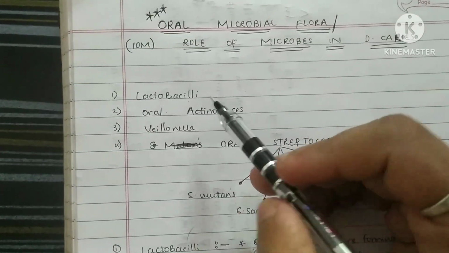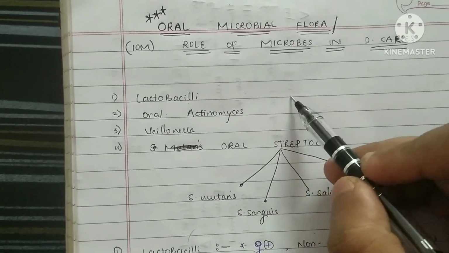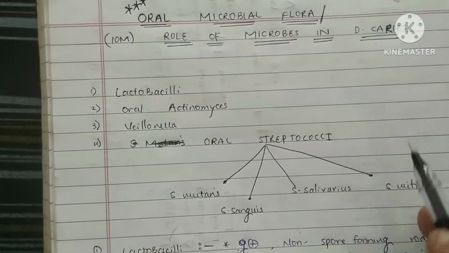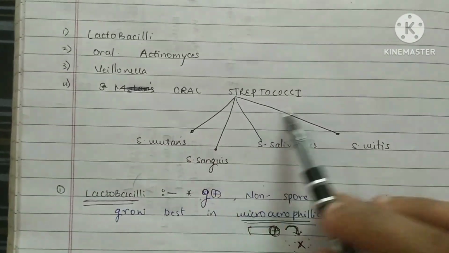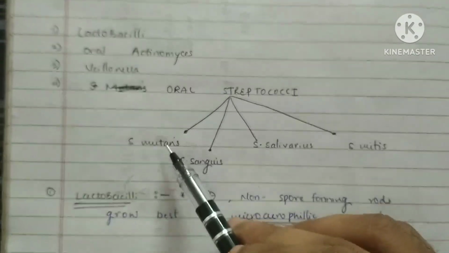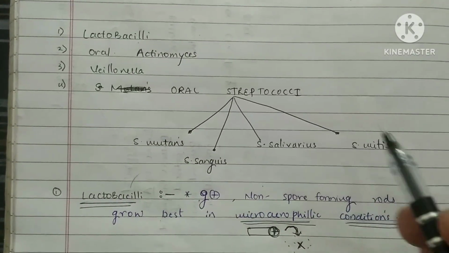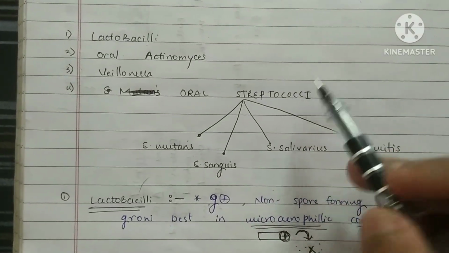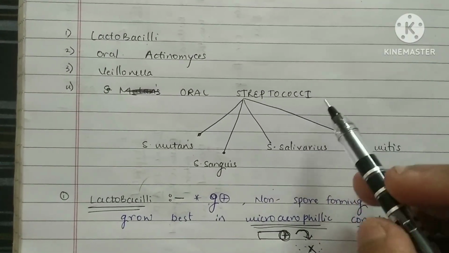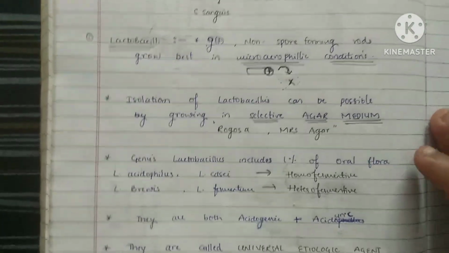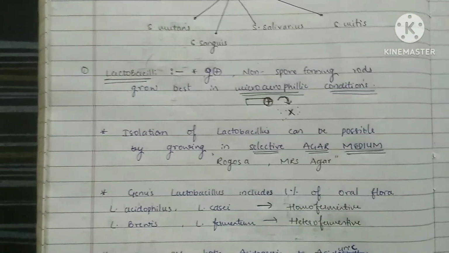Namely they are lactobacillus, oral actinomyces, Veillonella species and some oral streptococci. This oral streptococci has many species within it. It contains Streptococcus mutans, sanguis, salivarius and mitis. All these together have been grouped under the oral streptococcus. Now we'll be discussing lactobacillus.